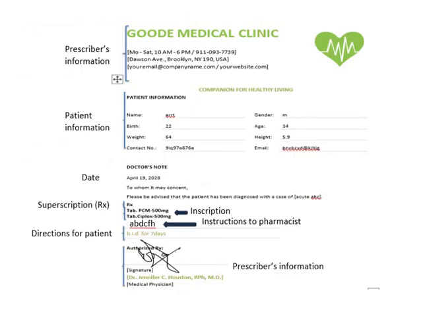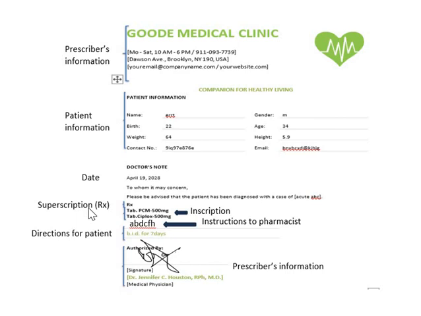So this is an example of a prescription, showing how a prescription is written by a prescriber and what kind of relevant information a prescription contains. At the top side, these are the details of the prescriber's clinic, and then there is a logo in green color. So this is the prescriber information. Then another part is the patient information, which is mentioned next. And the next part of the prescription is the date, mentioned by the prescriber himself.